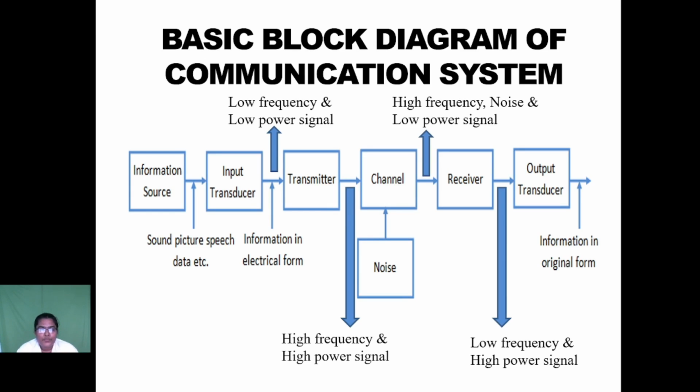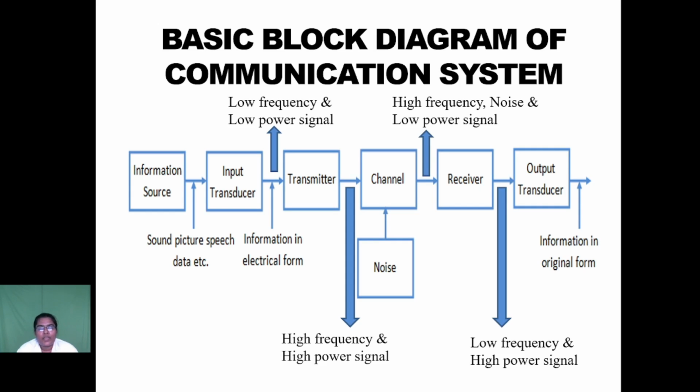So first one is information source. The information may be in any form like sound, picture, speech, data, etc. Only the electrical form of information is transmitted in the communication system. So we convert any form of information into electrical form with the help of an input transducer. At the end of the input transducer, we get only a low frequency and low power signal. So for long distance communication, we require a high frequency and high power signal.